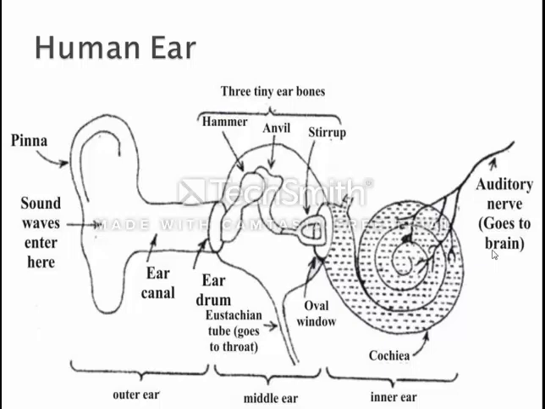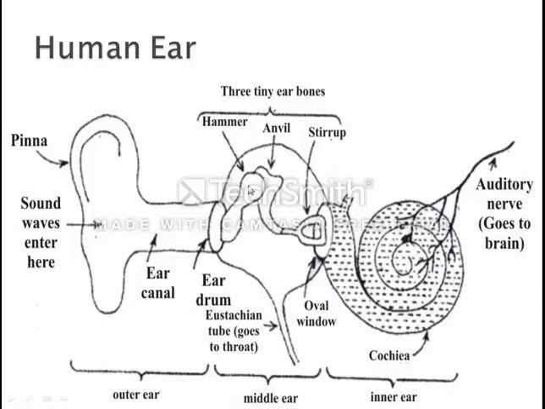Now we will talk about the human ear in detail. The outer part of the human ear is the pinna. The sound wave enters here, and after the pinna there is the ear canal. What is the ear canal? And after the ear canal there is the eardrum. Till this part is known as the outer ear.